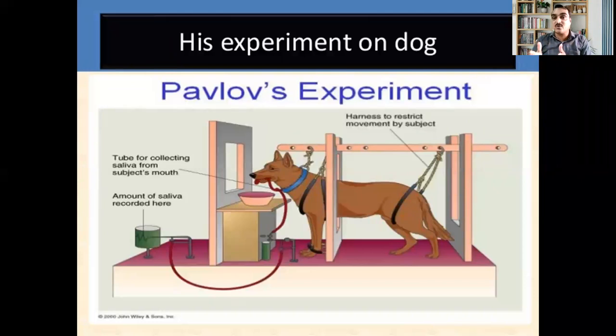So this is how he made the same dog go into three different segments. That is what we need to understand under this particular theory.